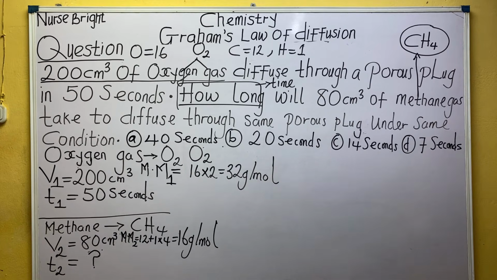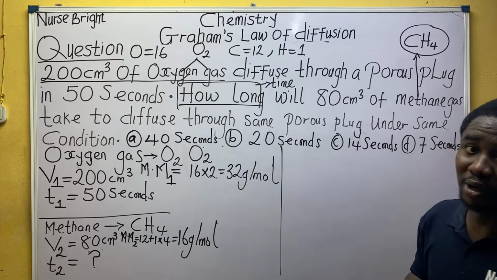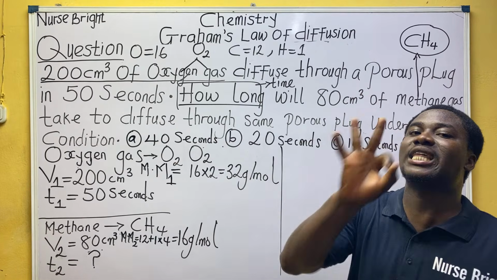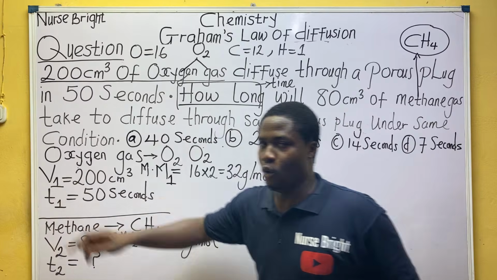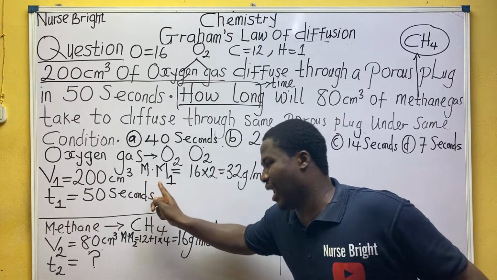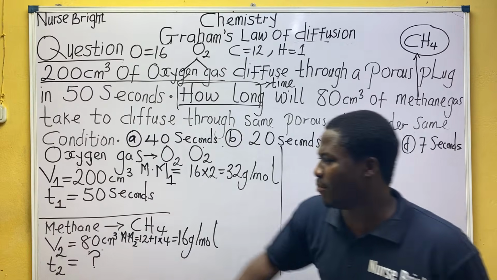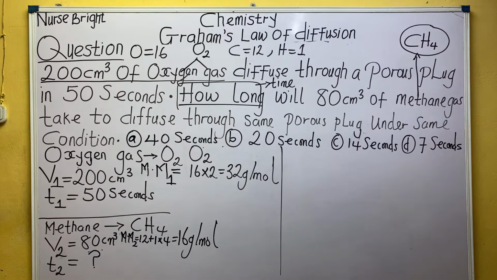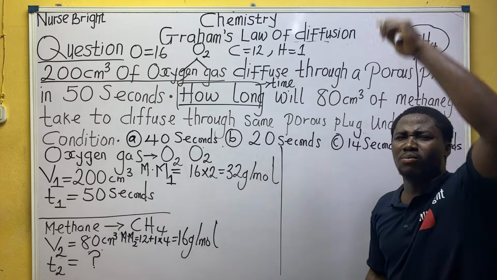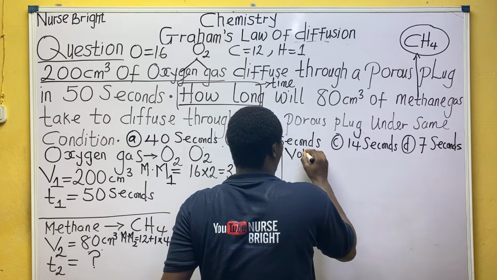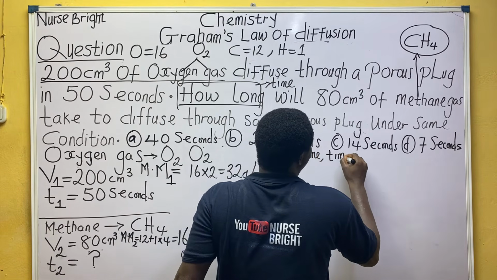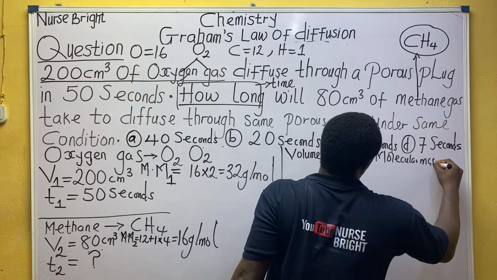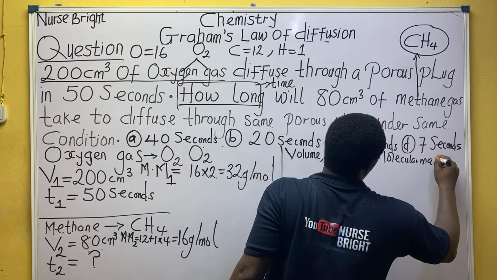Let's solve together. So everybody, based on the information brought out, listen. You can see now in this question we are relating 3 important pieces of information. What are they? Volume, time, and molecular mass. Go down to the second gas, methane: volume, time, and molecular mass. Everybody, based on the formulas I gave to us, which formula relates volume, time, and molecular mass together? They are not hard. Which formula relates them together?